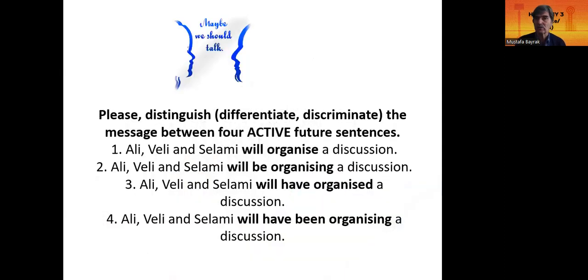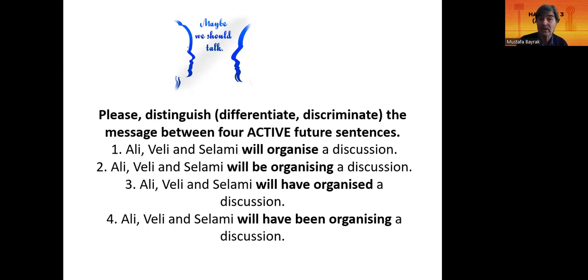Please distinguish, see the difference, between 4 active future tenses. Ali, Veli, and Selam will organize a discussion. Ali, Veli, and Selam will be organizing a discussion. We should feel the action. For example, Ali, Veli, and Selam will organize. This organize is important here. Will organize a discussion means they will not do anything else. They will organize. This is the action that they will do.